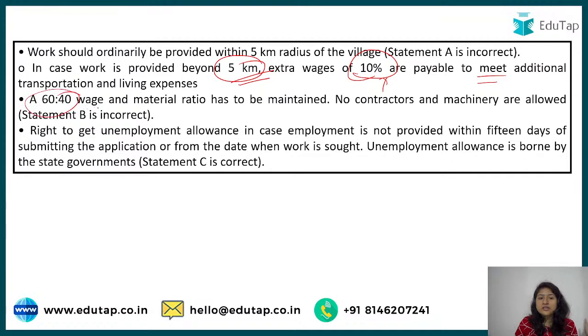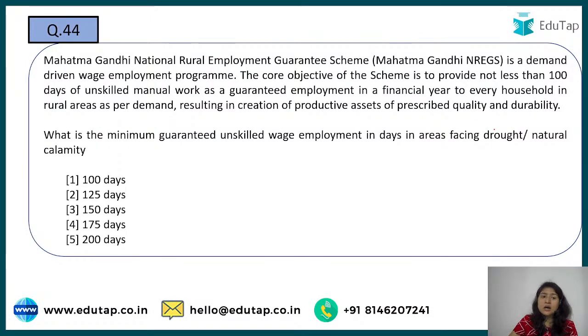Then the 60 to 40% categorization between wage and material ratio has been maintained. No contractors and machineries are allowed. Then right to employment, which we have understood: within 15 days of my application, if I don't get the job, I'll be given an unemployment wage.